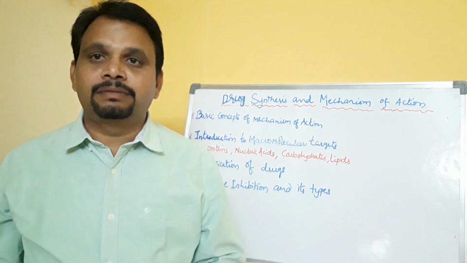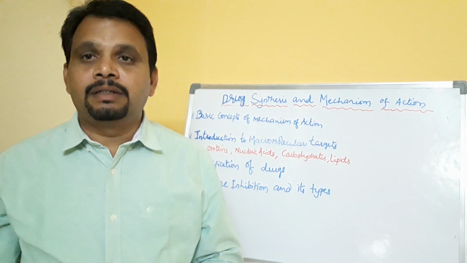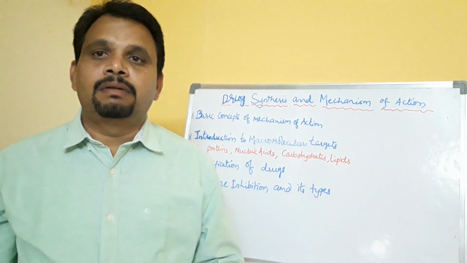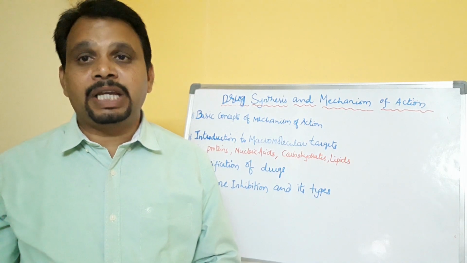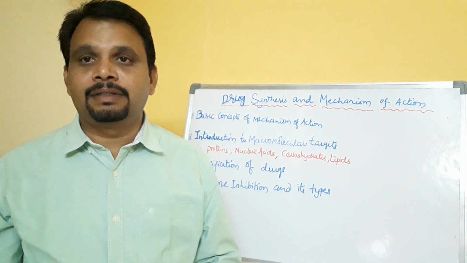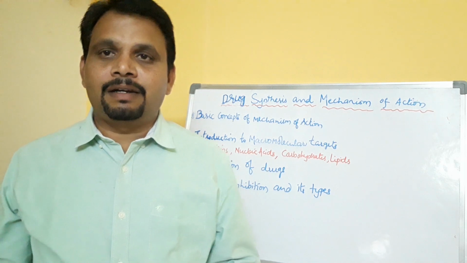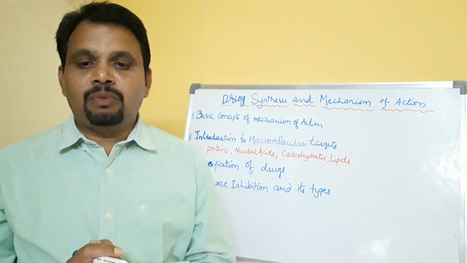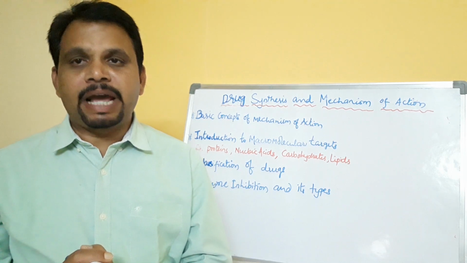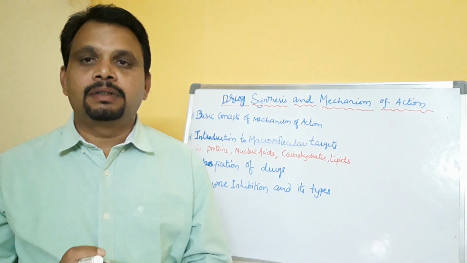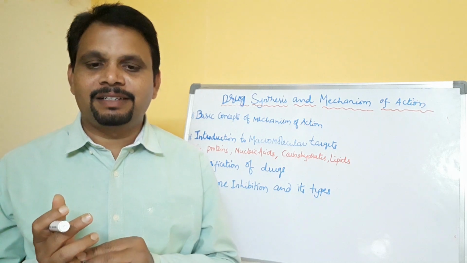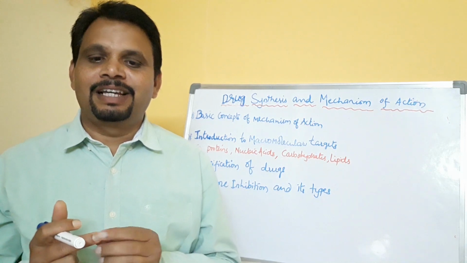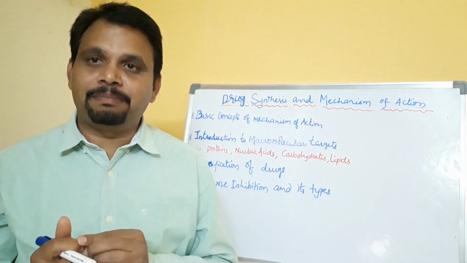Example, protein. In a protein there are thousands of chains of amino acids, right? The most common macromolecules are proteins, as I said, nucleic acids, carbohydrates and lipids.